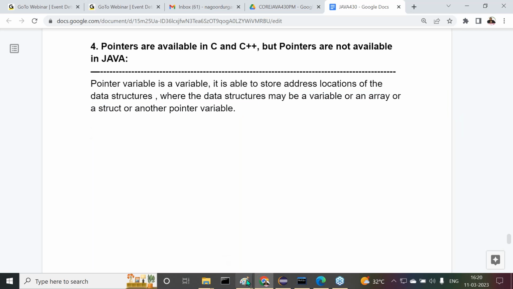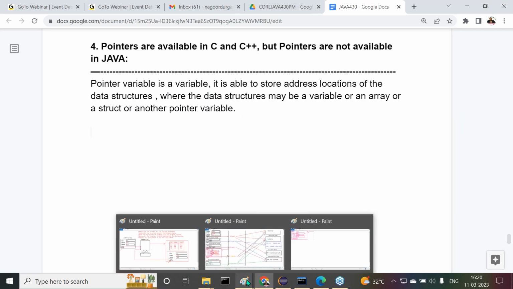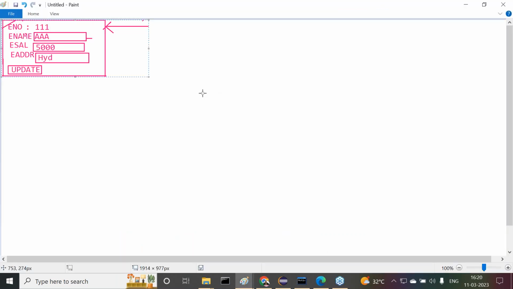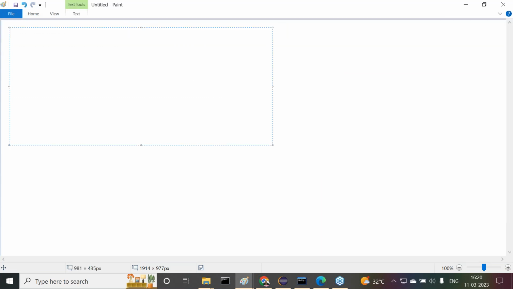Now let's see this point. I want to give a diagrammatic representation. Try to understand this clearly. Observe carefully. For example, I want to declare pointer variables like this: int a = 10; int *p. Tell me, what is this variable? Pointer variable.